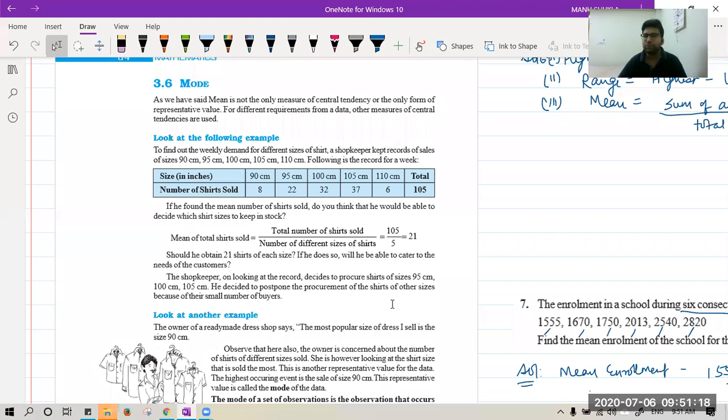Yes, Kritika, we have three things to represent values, that is mean, median, and mode. Mokshita is saying, please tell me, sir, are average and mean the same or not? Beta, how many times have I told you this? Mokshita, mean and average is the same thing. You have to add all the values divided by the total number of values. Either you say it arithmetic mean, or you say it mean, or you say it average. It is the same thing. Mokshita, you got it now?